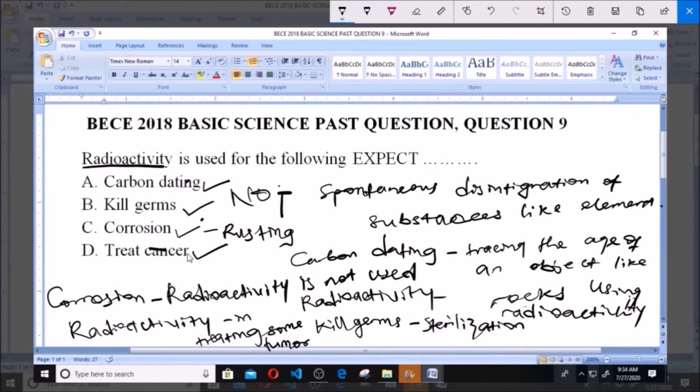So you see that radioactivity has been used in carbon dating, it has been used in killing germs, and it has been used in treatment of cancer. But radioactivity has not been used in corrosion, which is rusting. So from this you see that C is our answer, corrosion.